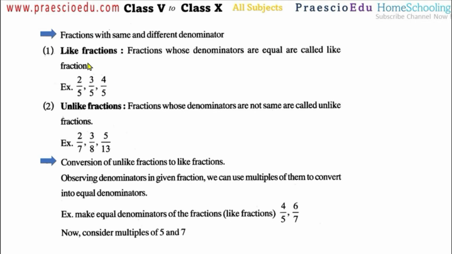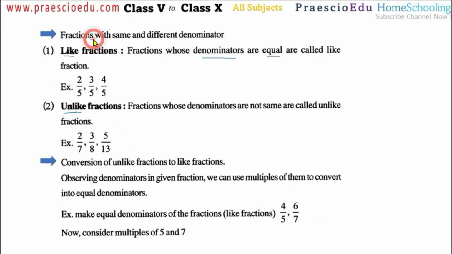Now there are some different classifications of fractions. Some are called like fractions and some unlike fractions. So what are like fractions and what are unlike fractions? Like fractions means fractions whose denominators are equal. The comparison is always between more than two fractions, not only one fraction.